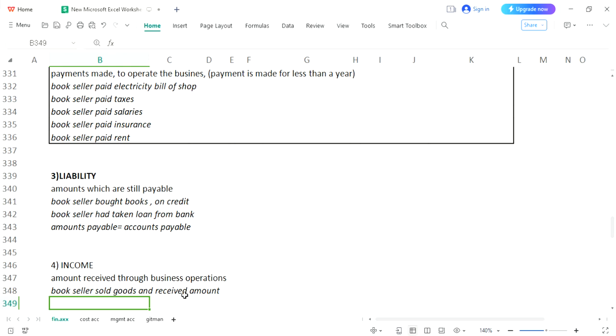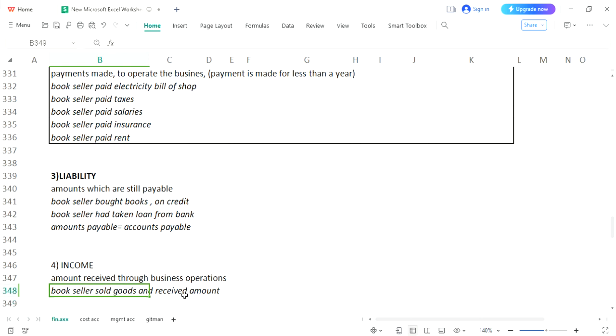But please keep these two transactions very different from each other. Income would be considered when you are selling your commodities, merchandise, or business product, not your asset. When you sell your asset and get an amount, that would not be considered your income.